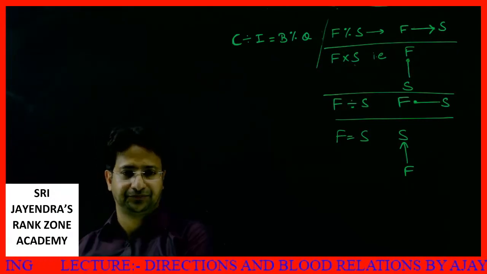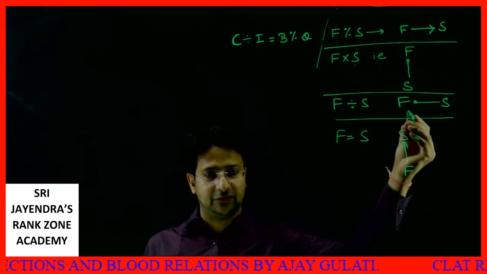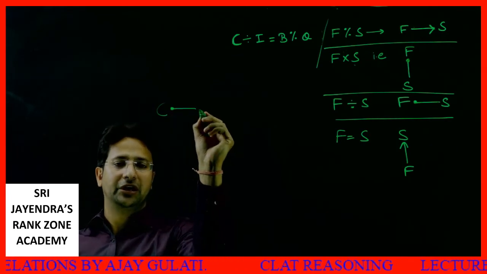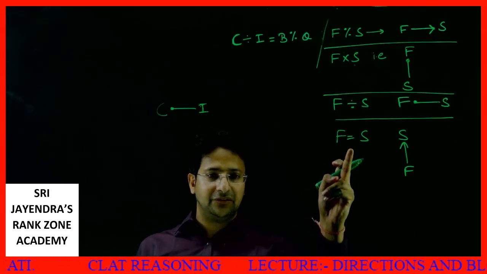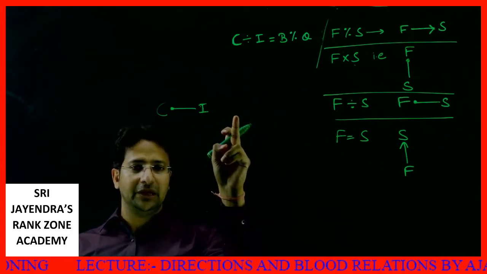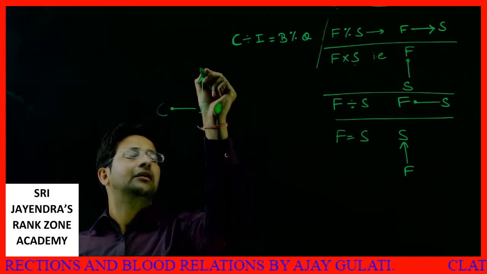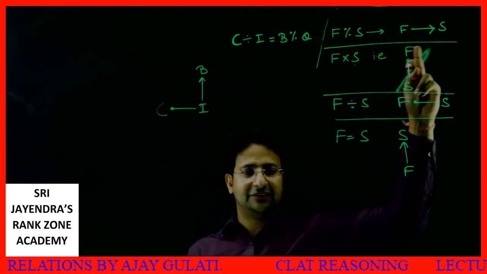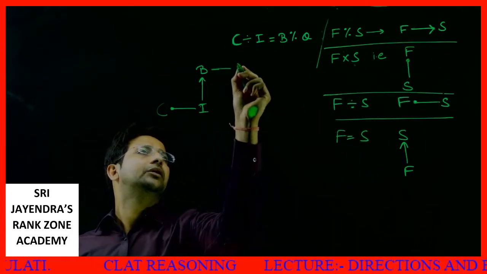So first of all, the moment I see divide sign, first is the sister of second, like this. So I'll draw C dot dot dot I. We don't know the nature of I. I is equal to B means B is the father of I. Second is the father of first. B percentage Q: here we have second is the brother of first, that is Q is the brother of B.